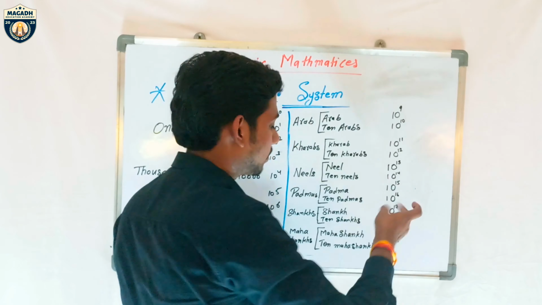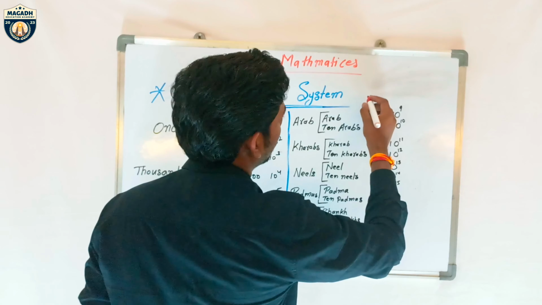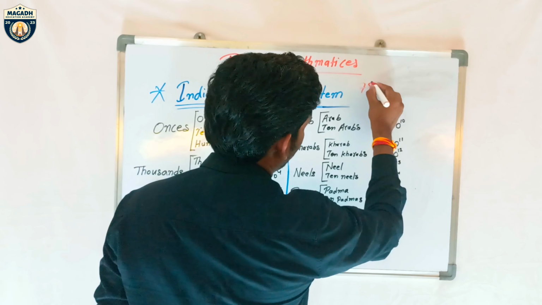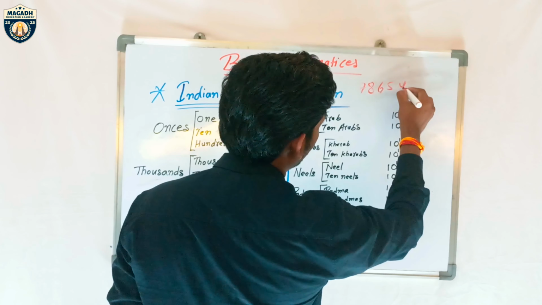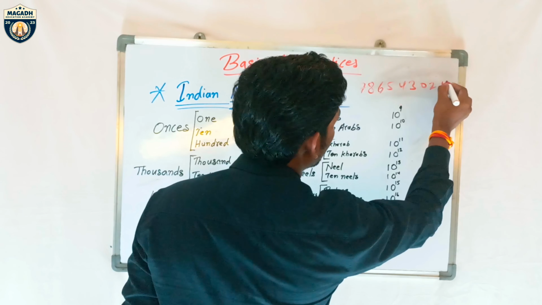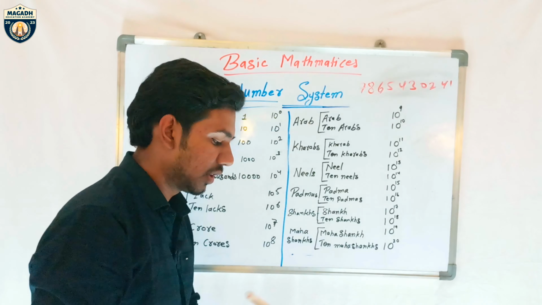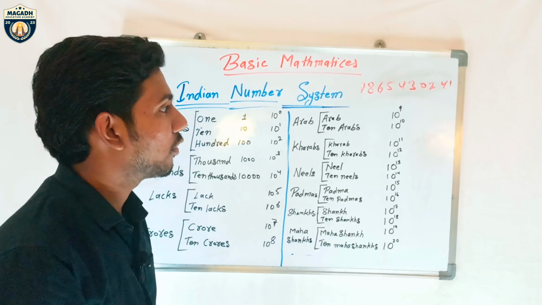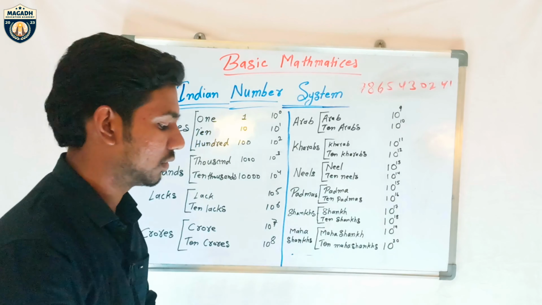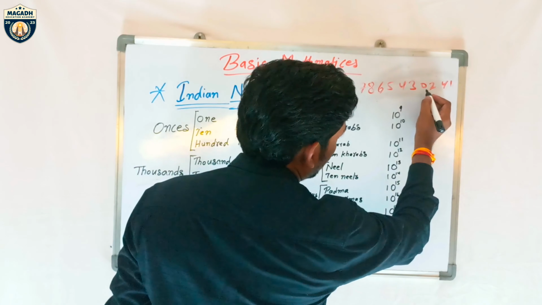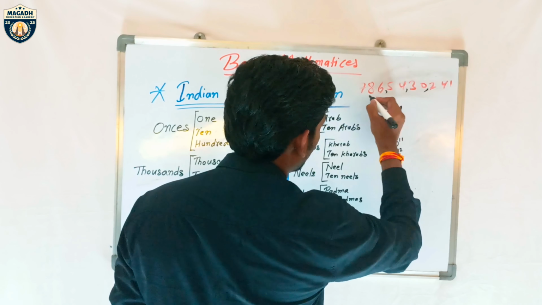Okay, so if I write here a number, 7865430241, I have written it here. First of all, put commas here. So let's put them after 3 digits, then 2 digits.